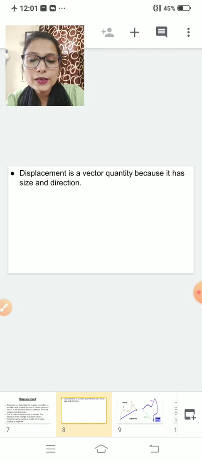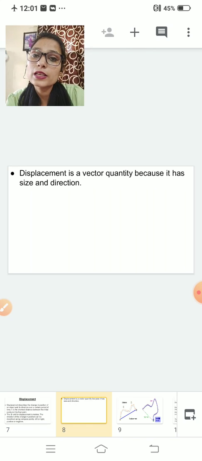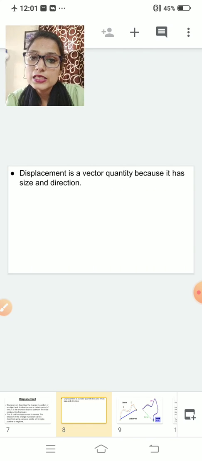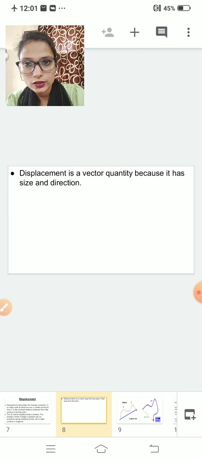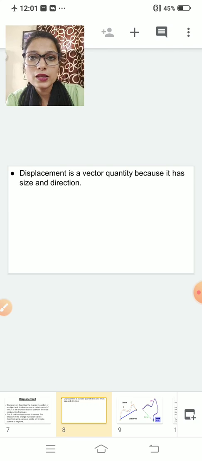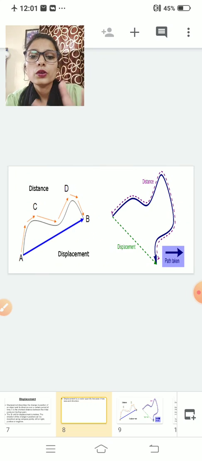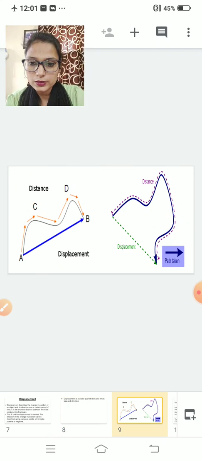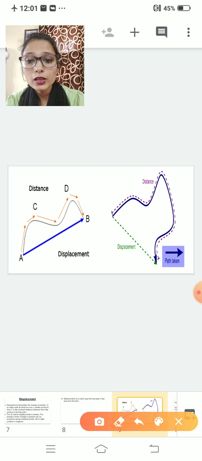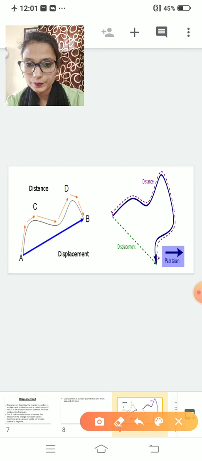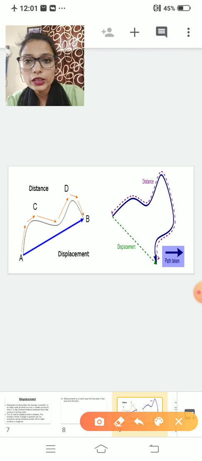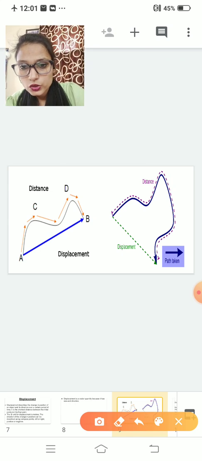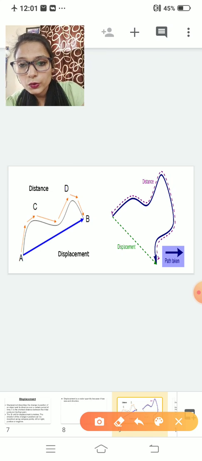Now, displacement is a vector quantity. Why? Because in this we will consider both size and direction. I think with this, distance and displacement are clear to you. Now, these are the two figures. Here, point A and point B are there. If I ask about distance, the person goes like this.